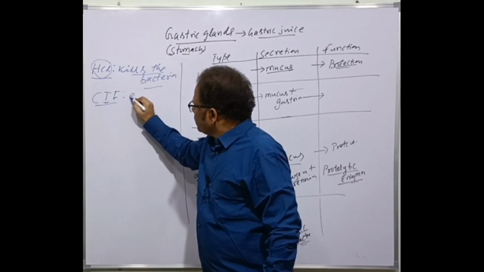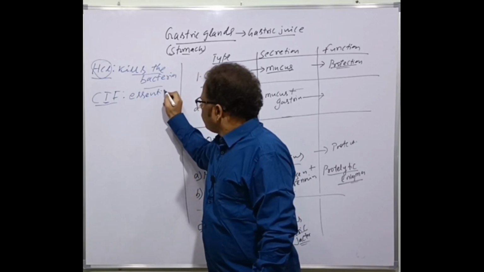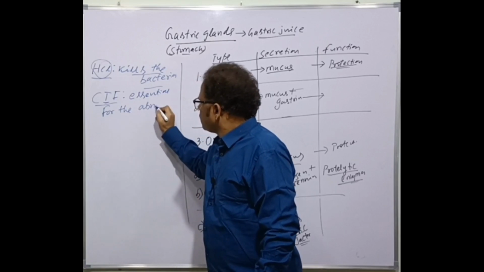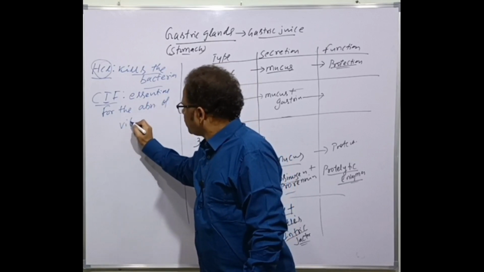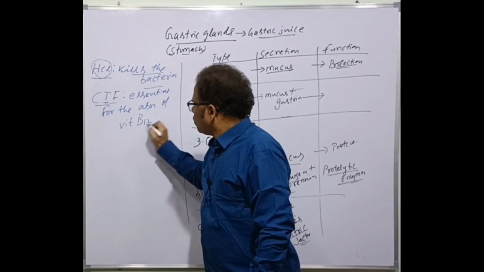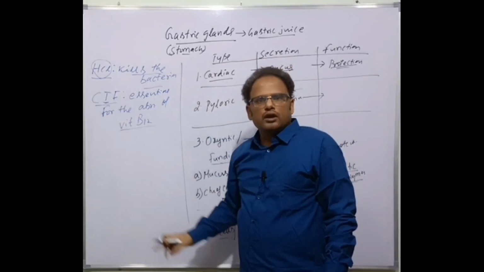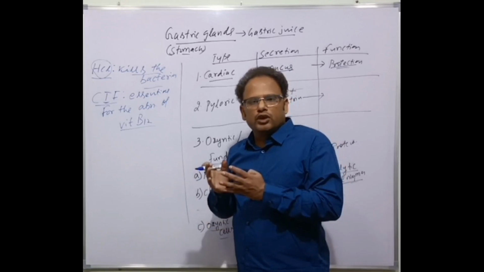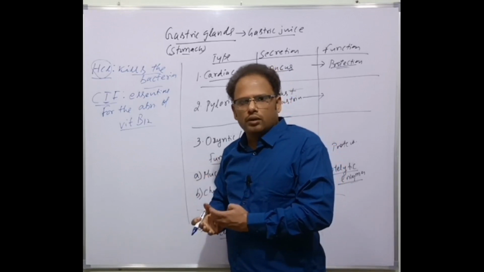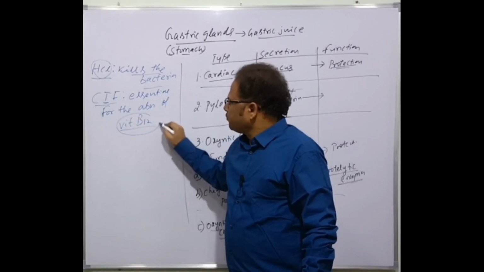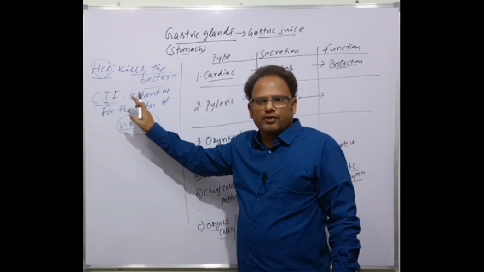It is essential for the absorption of vitamin B12, that is cyanocobalamin. Only by this factor can vitamin B12 be effectively absorbed into the blood, otherwise no. That's the function of Cassell's intrinsic factor.